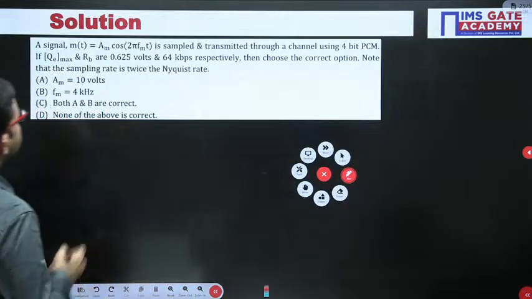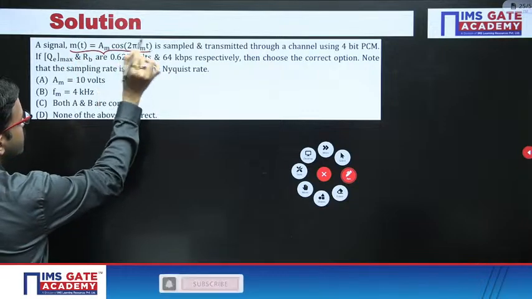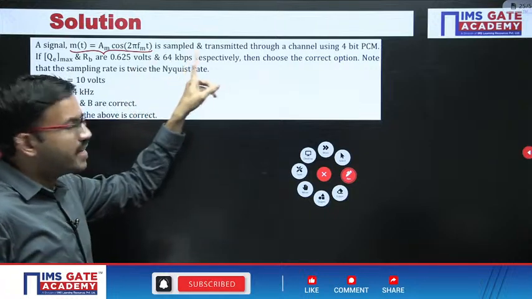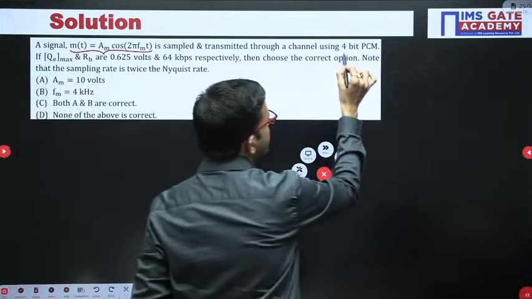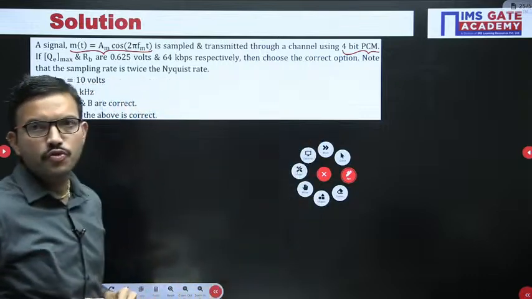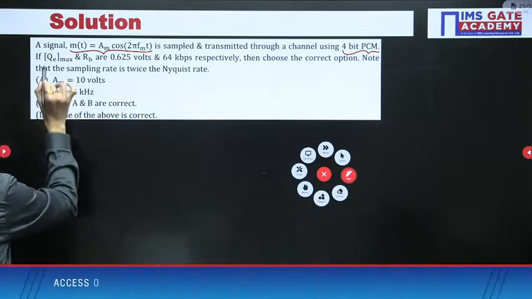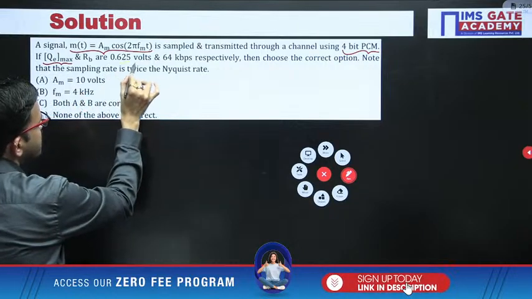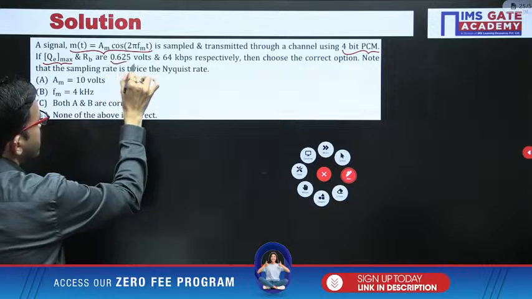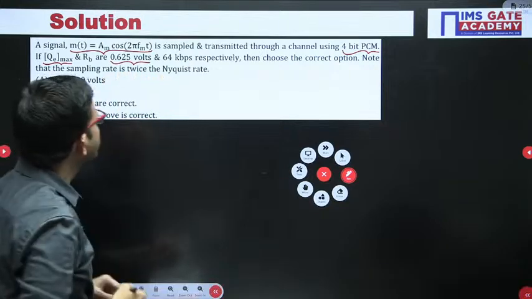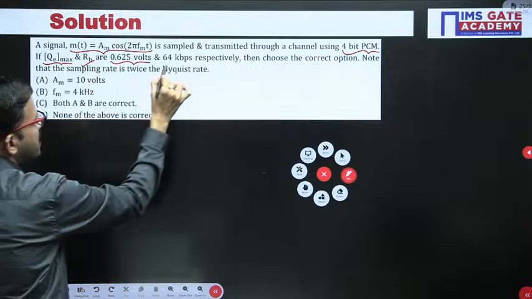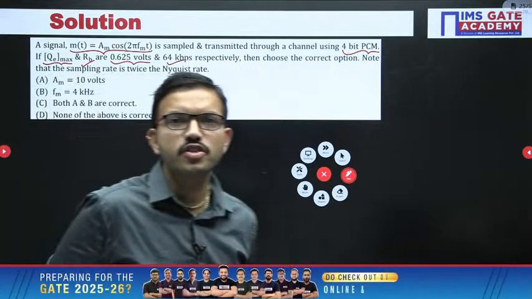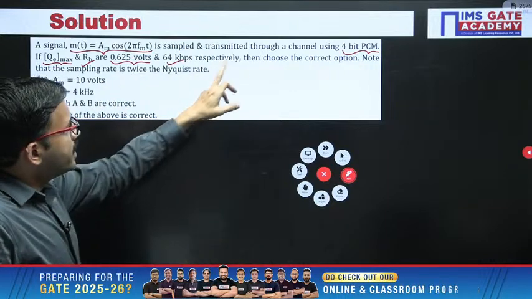So first of all, read the question. You are having the message signal m of t equal to Am cos 2 pi fm t. That signal is sampled and transmitted through a channel using 4-bit PCM. That means number of bits is given as 4. Then, quantization error maximum is 0.625 volts, and RB, that means bit rate, you are having 64 kbps. Yes, very good, Nobita. Then choose the correct option.